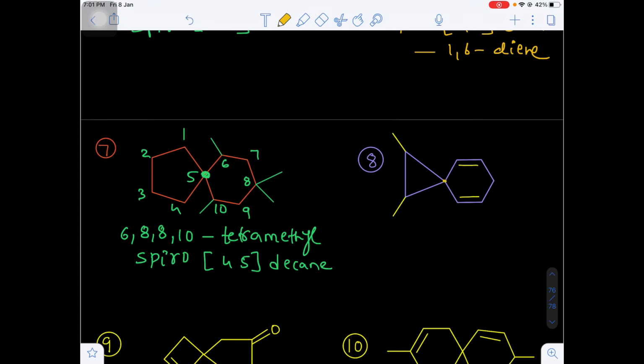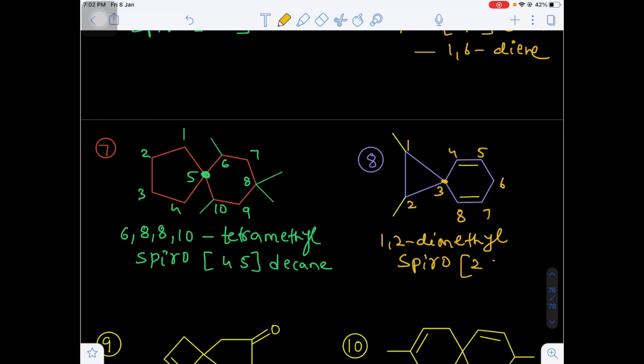In this question number 8, this is the spiro atom. So first give the numbering to the smaller size ring. So this will be 1, and next go to 2, and the third atom will be the spiro atom. Then give the clockwise or anti-clockwise numbering in the right side ring, because the double bonds will be present at the equivalent positions. So 3, 4, 5, 6, 7, 8. Yes or no? The compound name will be 1, 2 dimethyl. Next I am writing spiro.